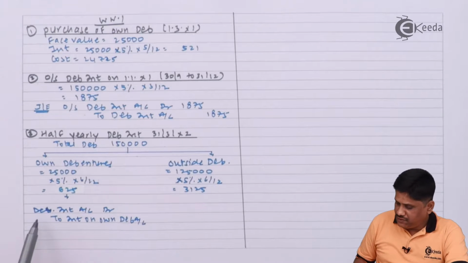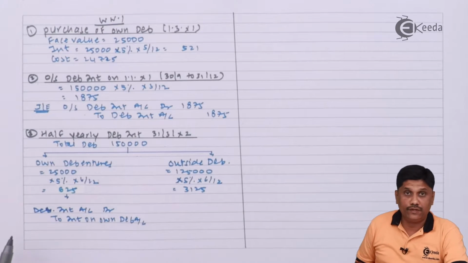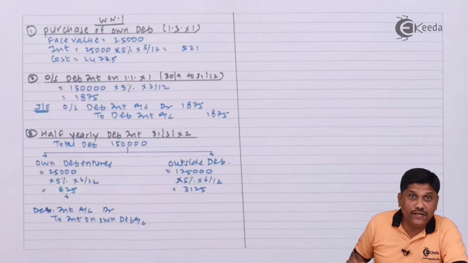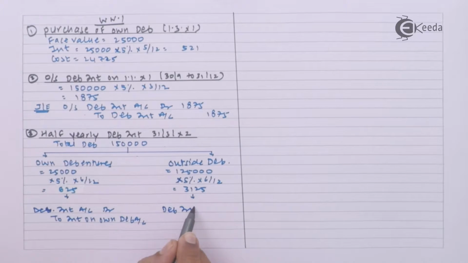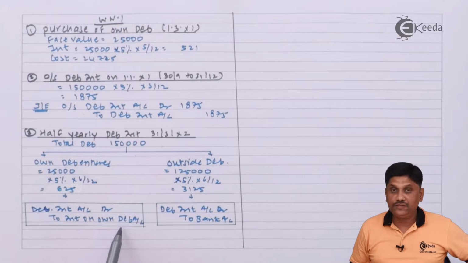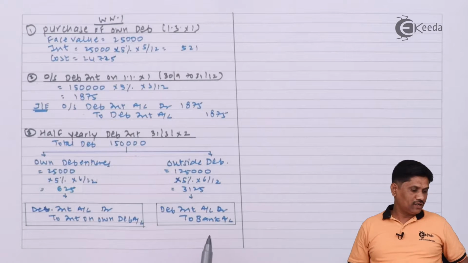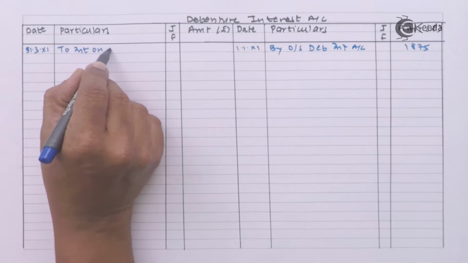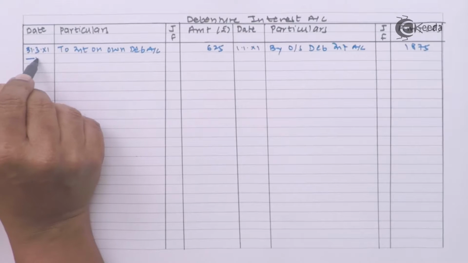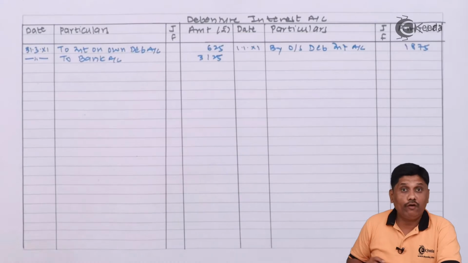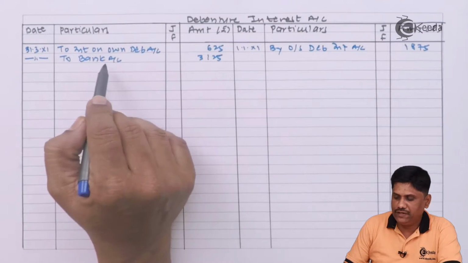My entry will be debenture interest account debit to interest on own debenture. It is for own debentures. And for outsider, my entry will be debenture interest account debit to bank because I need to pay them. So posting will be debenture interest account debit to interest on own debenture and to bank. So we have debited debenture interest account.